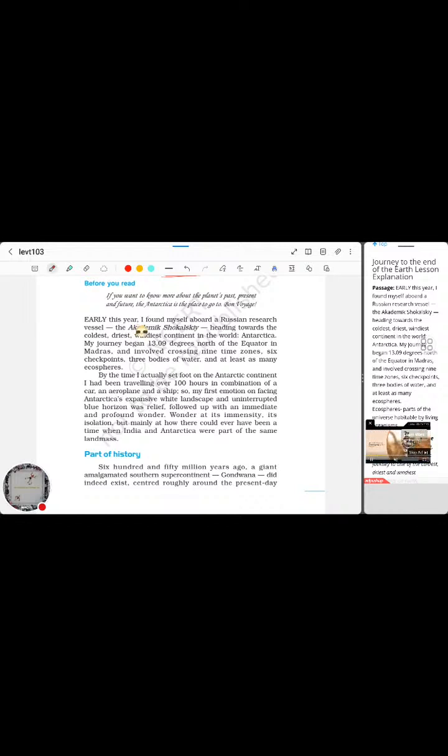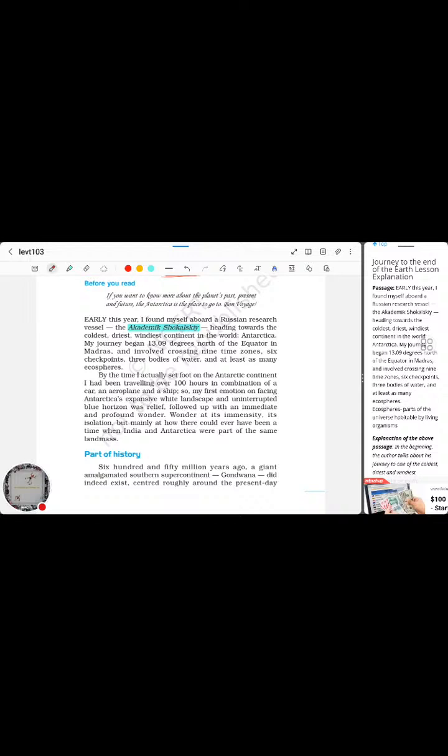So early this year, I found myself aboard a Russian research vessel, the Academik Shokalskiy. There's a certain term called Academik Shokalskiy, I think it's an important term to be noted. Heading towards the coldest, driest, and windiest continent in the world.